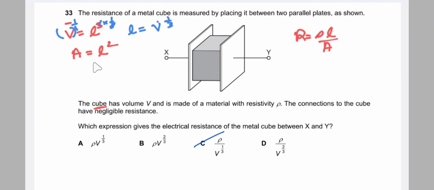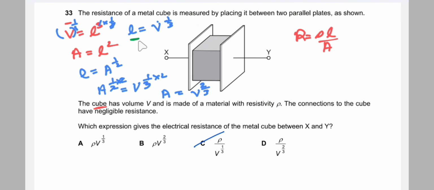If we express length in terms of area, then length is equal to area to the power 1 by 2. So length and length are equal, and area to the power 1 by 2 is equal to volume to the power 1 by 3. By using this, we convert area to volume. Squaring both sides, area is equal to volume to the power 2 by 3. That means length is volume to the power 1 by 3 and area is volume to the power 2 by 3. So we converted length and area in terms of volume.